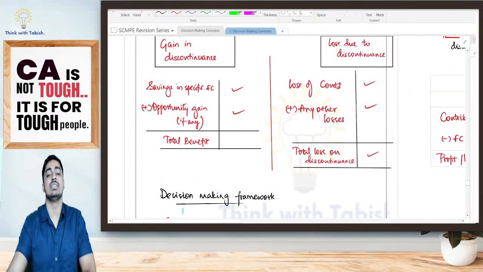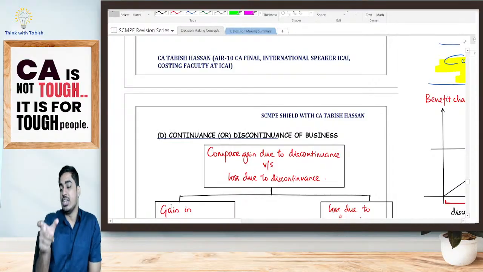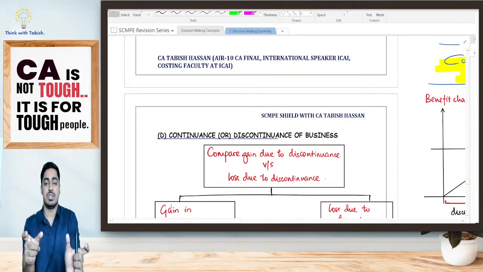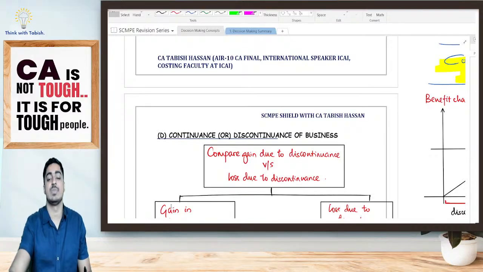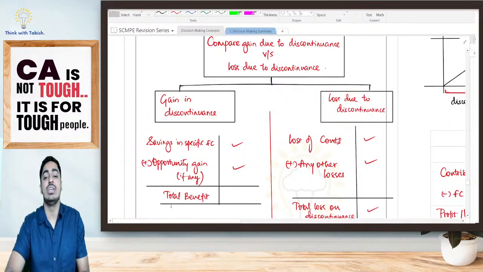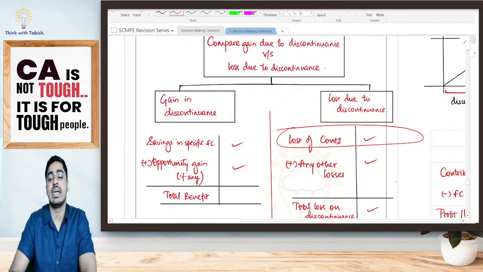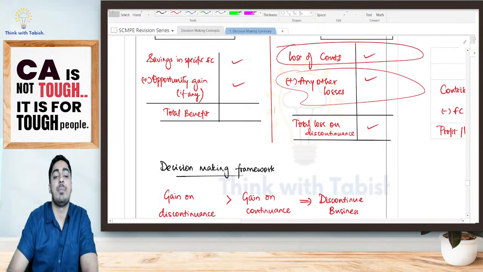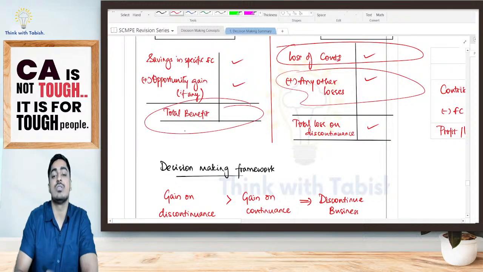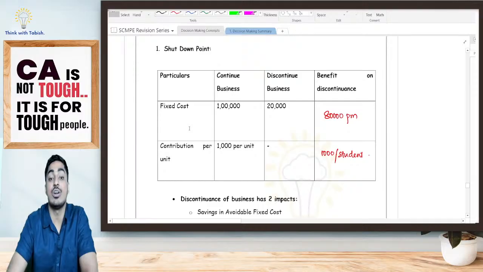Now how do I take a decision, students? See, decision making is very simple. I will see what is the gain on continuing and what is the gain on discontinuing. What is the gain on discontinuing? There will be savings in fixed cost. What will be the gain on continuing? I will be getting my contribution and some other amount, if at all I am getting, that will be my gain on continuance. I will compare the two. Based on that, I will take my decision. Is it clear?